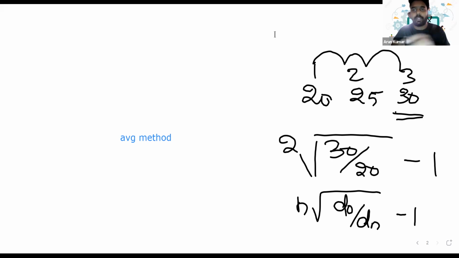Here the growth is for 2 years. I assume the total dividends were 3. In year 1, it was 20, then it became 25, now it is 30. So the growth is for 2 years. So it is the square root of 30 divided by 20, minus 1. Is it clear, everyone? How to calculate the growth? Can you just simply calculate it? What's the growth here? Root of 30 divided by 20 minus 1.